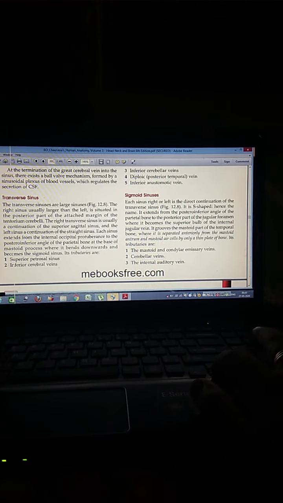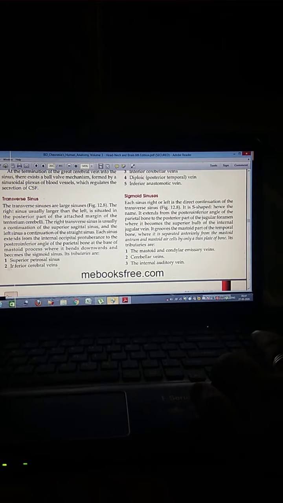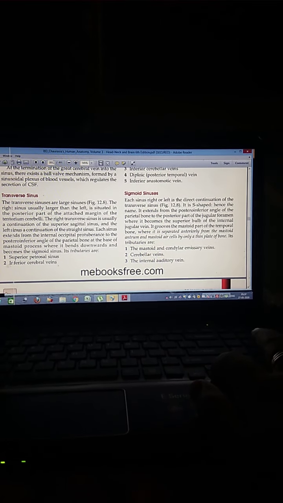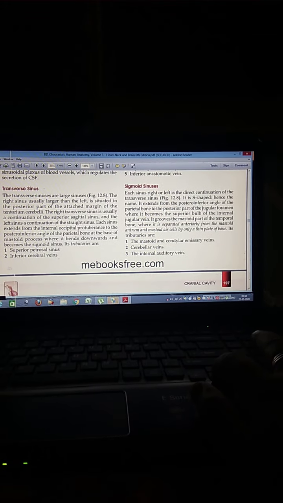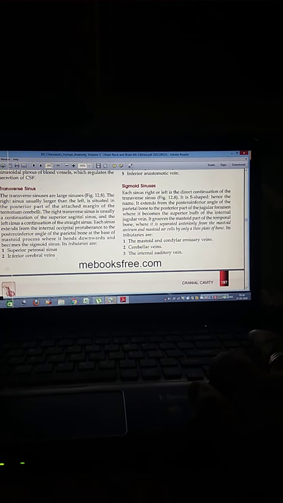The transverse sinuses are large sinuses. The right sinus is usually larger than the left. It is situated in the posterior part of the attached margin of the tentorium cerebri.